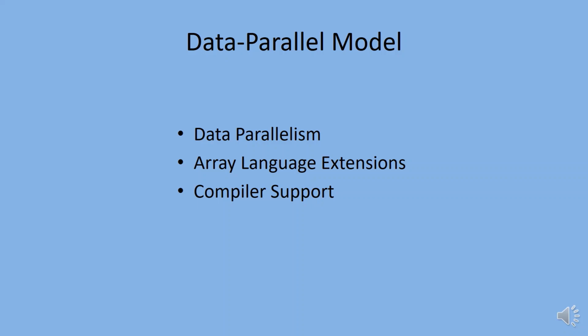Array sectioning allows a programmer to reference a section or region of a multidimensional array. Array sections are designated by specifying a start index, a bound, and a stride.